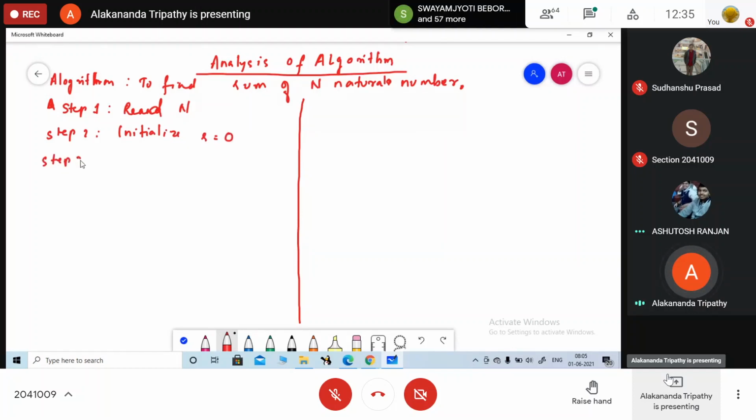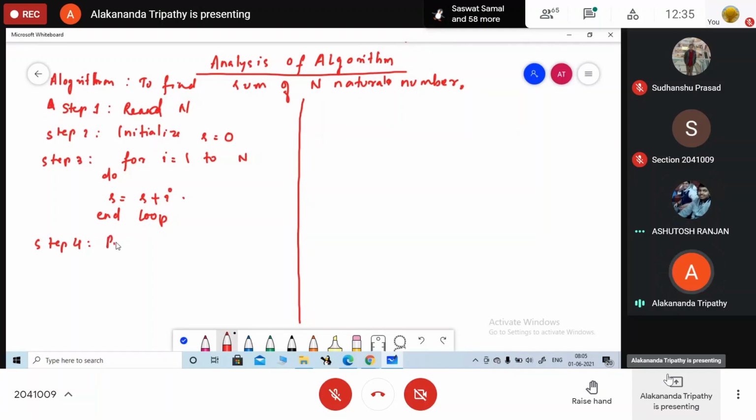Step 3, for i equals 1 to n, perform the following operation: do s is equal to s plus i, and here we end the loop. Step 4, print the value of s, and step 5 is exit.